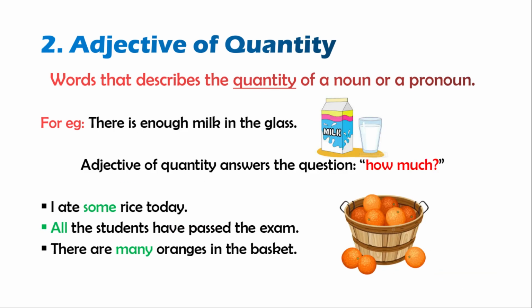Adjective of quantity. Words that describe the quantity or amount of a noun or a pronoun is called adjective of quantity. Remember that adjective of quantity is always used with uncountable nouns. For example, there is enough milk in the glass. Here, enough is an adjective of quantity describing the amount of milk that is in the glass. Adjective of quantity answers the question how much.